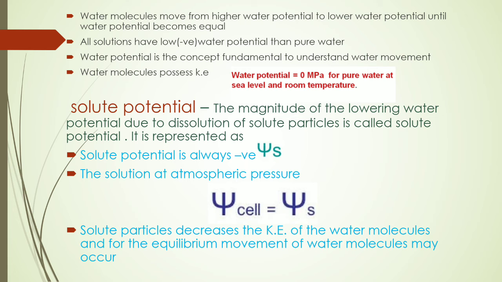All solutions have lower or negative water potential than pure water. We all know that the higher water potential is taken as the water potential of pure water, that is equal to 0 megapascals. Okay. So all remaining solutions have lower water potential than pure water. Water potential is the concept fundamental to understanding water movement. We never know the exact movement of water, but through water potential we know the fundamental concept to understand water movement. Okay, we exactly know how the water movement may occur.